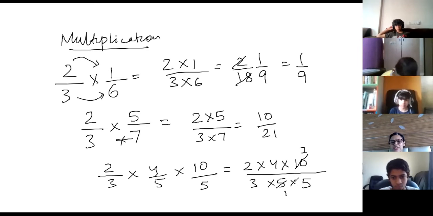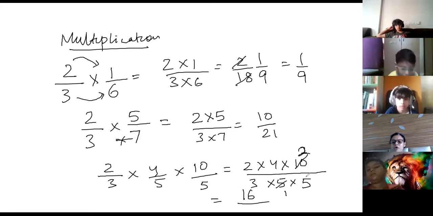What else can I cancel? I cannot cancel anything else from top and bottom. 2 and 3 cannot cancel. 4 and 3 cannot cancel. 5 and 4, 2, nothing. So your answer will be how much? 4 twos are 8, 8 twos are 16. 16 upon 5 into 3.